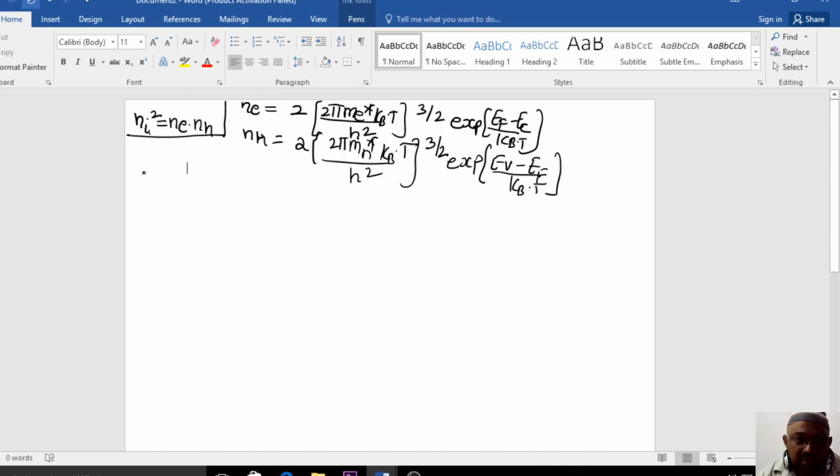So what we'll do is multiply these. We say Ni square is Ne into Nh. When you multiply, 2 into 2 will become 4.